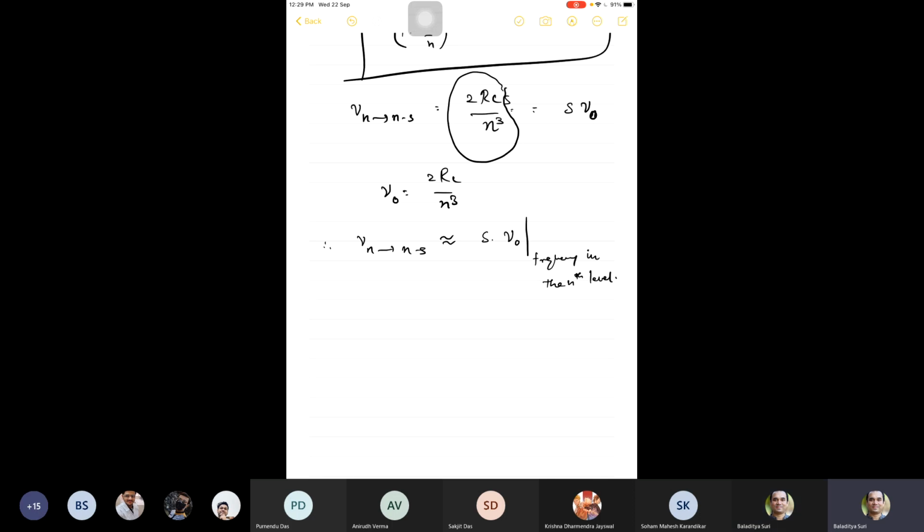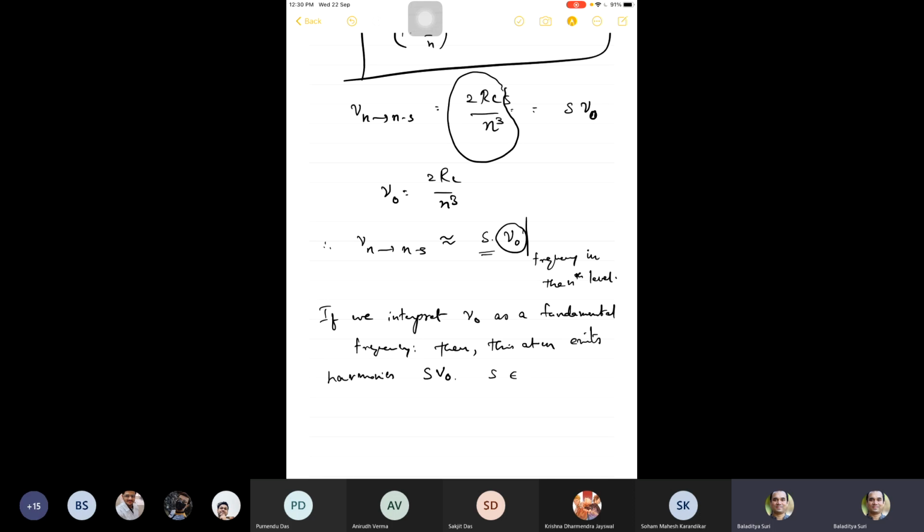And he said, you do have harmonics. If nu naught is the fundamental frequency, if we interpret nu naught as a fundamental frequency, then this atom emits harmonics s nu naught, s belonging to integers.